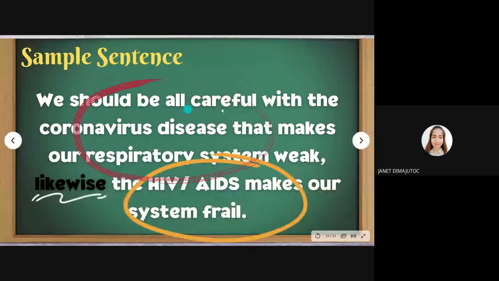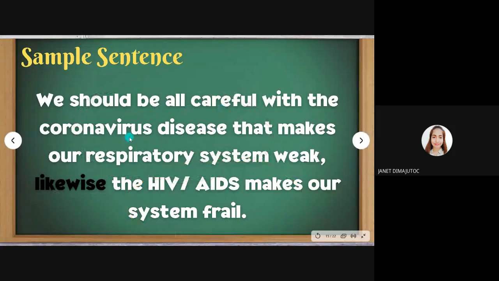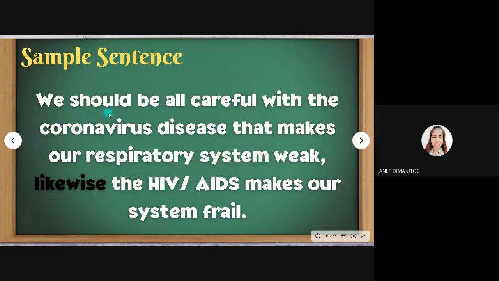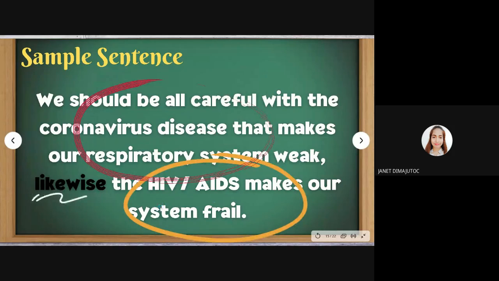We should all be careful with the coronavirus. That makes our respiratory system weak. Likewise, the HIV AIDS makes our system frail. The first idea is synonymous with the second idea.